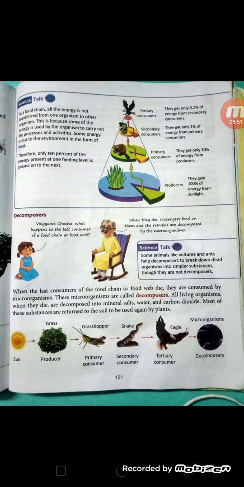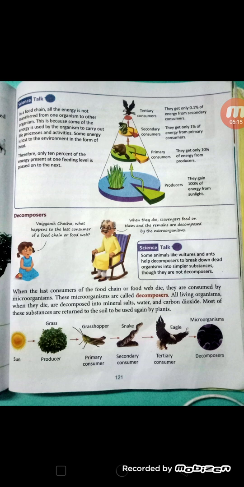As plants are producers, plants have 100% of solar energy in them. Now plants are eaten by the primary consumer. So out of 100% energy, they get only 10% of energy from the producer.